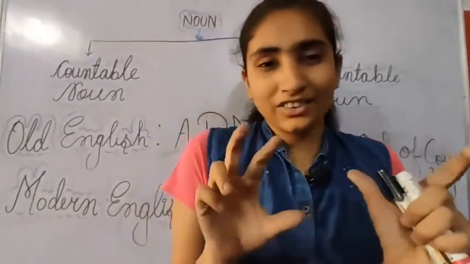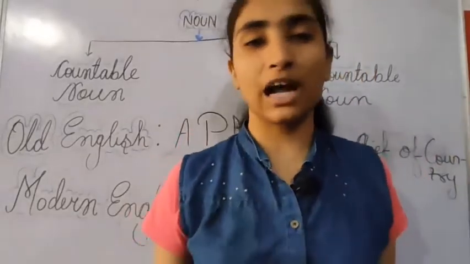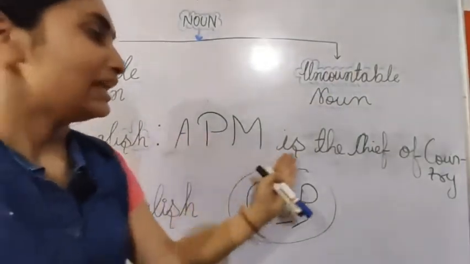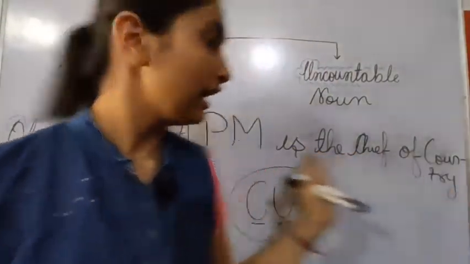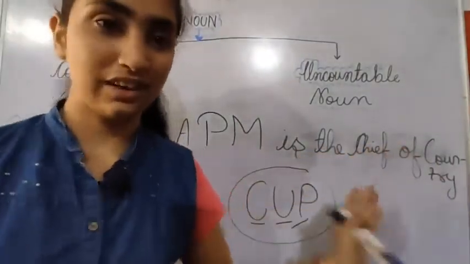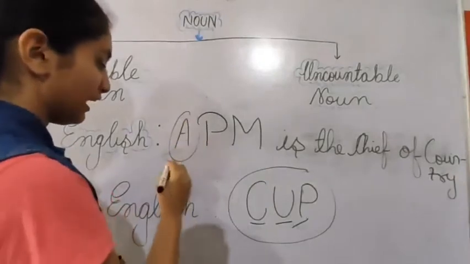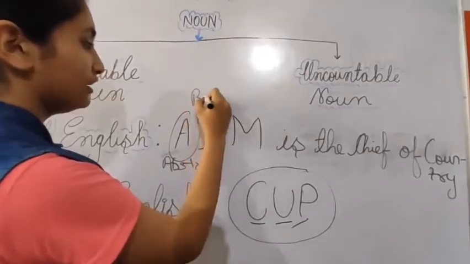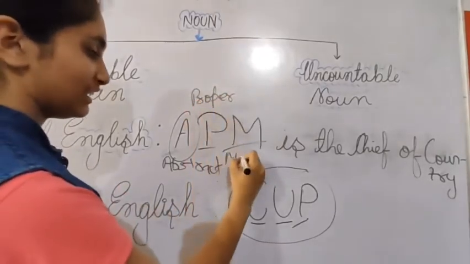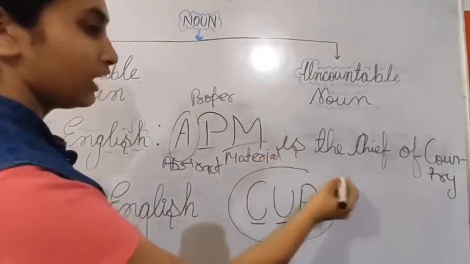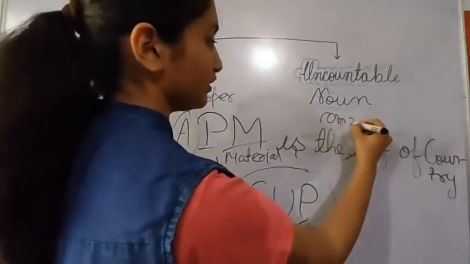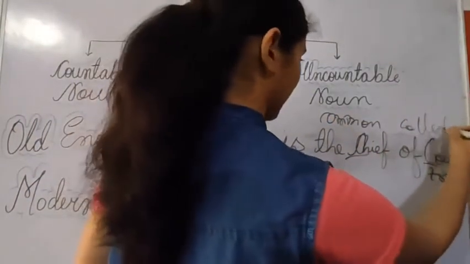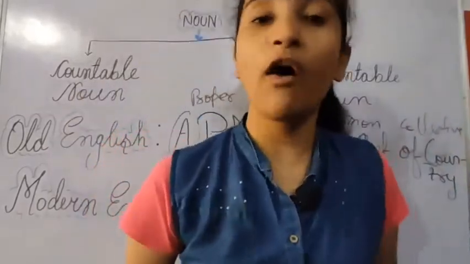Now I'd like to make you learn the types of Old English grammar with a tricky method, that is APMCC. OPM is the chief of country. Okay, so here A for what? A for abstract noun, P for proper noun, M for material noun, C for common noun, and C for what? C for collective noun. So this was the tricky method to learn the Old English grammar.